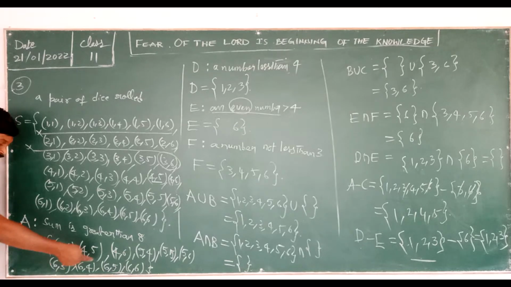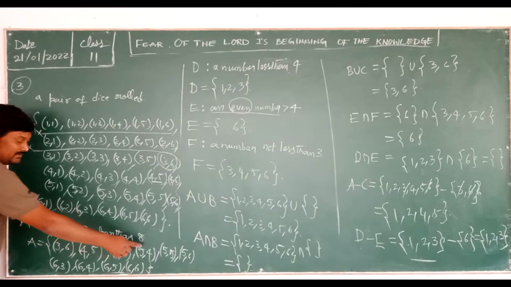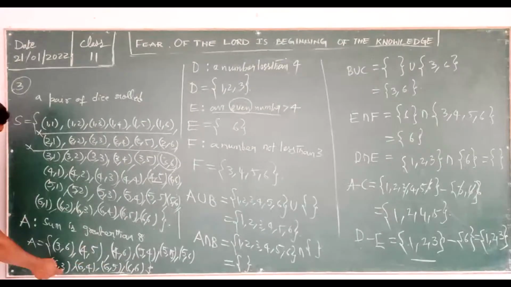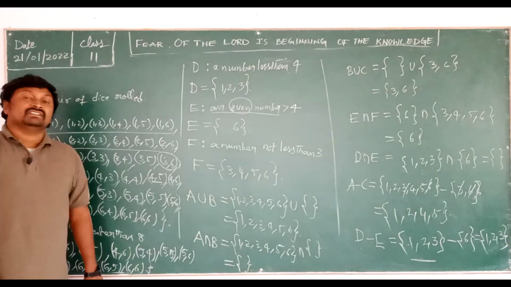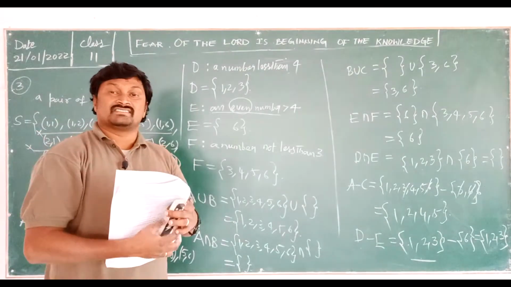Likewise, how many elements did we get? 1 2 3 4 5 6 7 8 9 10. 10 elements you are going to get. If you get these, it is the correct answer.